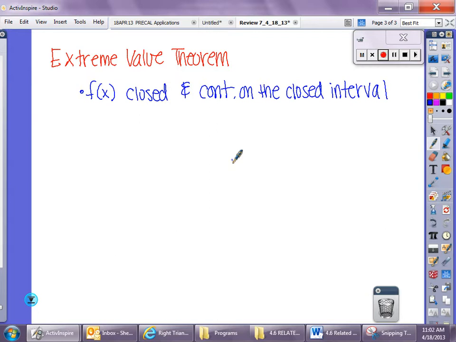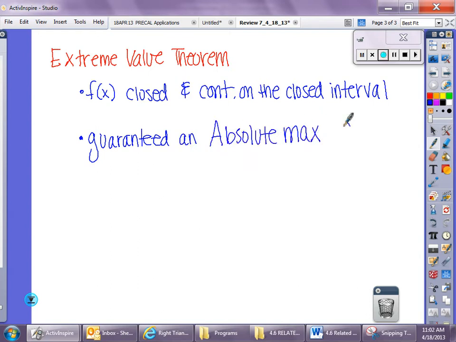But I could easily pick up my pen, and the second you pick it up, the theorem no longer works. You might have a max, you might have a min, they might be absolutes, but you're not guaranteed that it will 100% happen. Alright, so there are your two things, and then just making sure you understand guaranteed: an absolute max and an absolute min. You will 100% have a highest point and 100% have a lowest point.